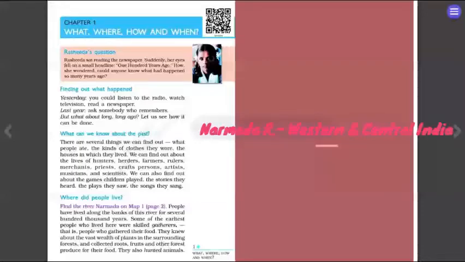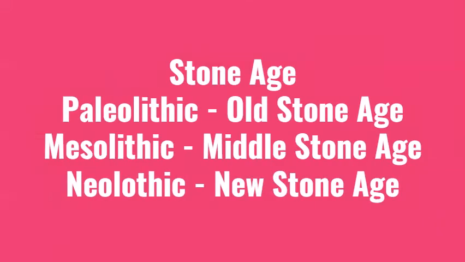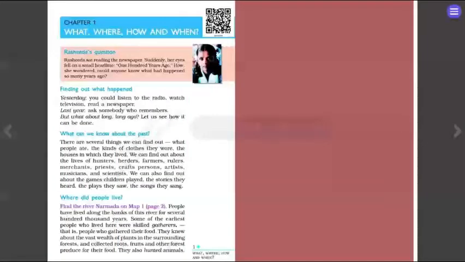Narmada is a river that flows across the states of Maharashtra, Madhya Pradesh, and Gujarat of the present day. It is in West India. People have lived along the banks of this river for several hundred thousand years. That is the Paleolithic age, one age in the ancient period. So it is the old Stone Age. The ancient period is categorized in the form of Stone Age. The Paleolithic age is the age when they just started using stone tools.